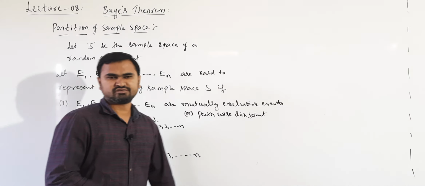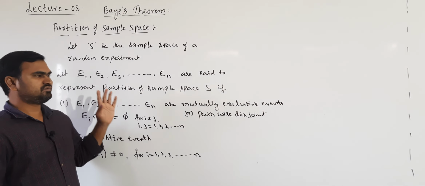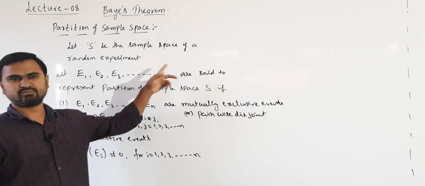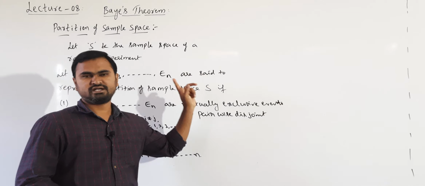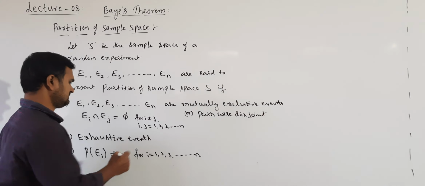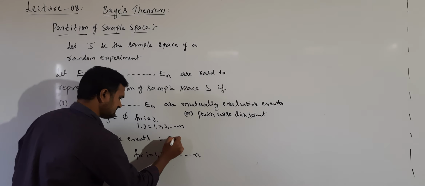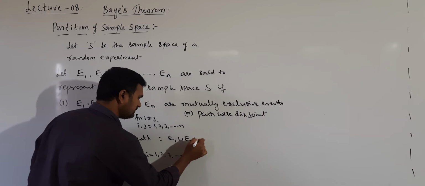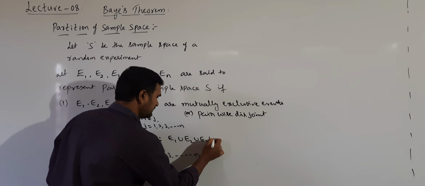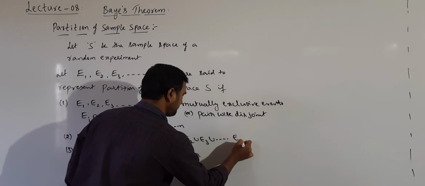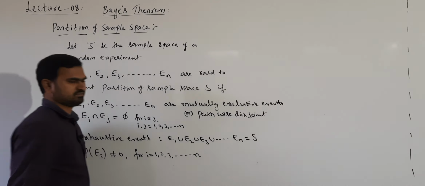They should also be exhaustive events. What is the definition of exhaustive events we studied? If the union of all the events is the sample space, then the events are called exhaustive events. That means E1 union E2 union E3 union up to En should be the sample space.